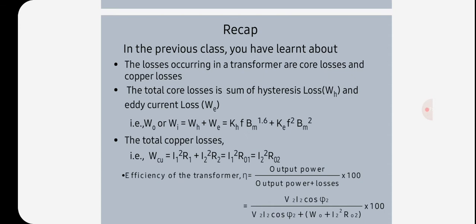The copper losses are the major losses and may be 90% of the total losses. Total losses is equal to iron or core losses Wi plus copper losses Wcu, that is equal to constant losses plus variable losses. So, that is the reason for using the unit kVA for the transformer rating.